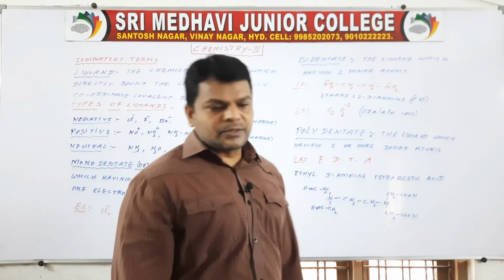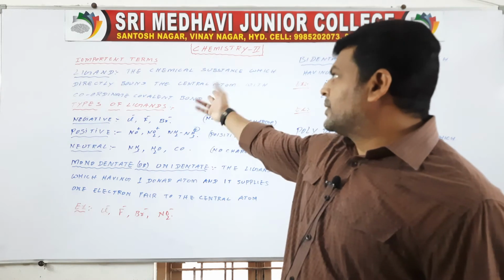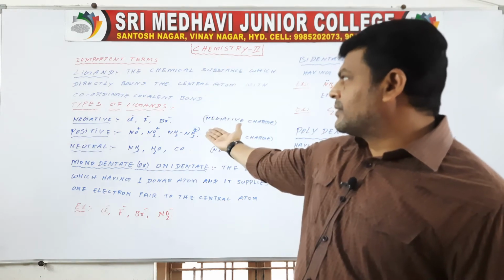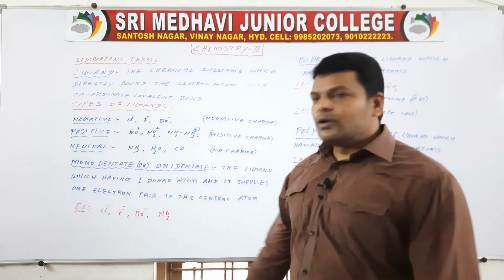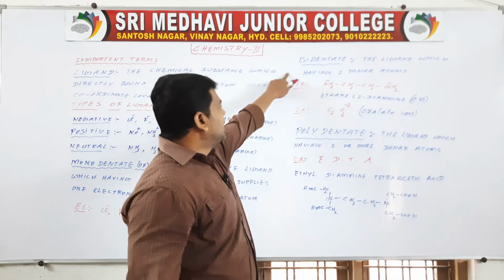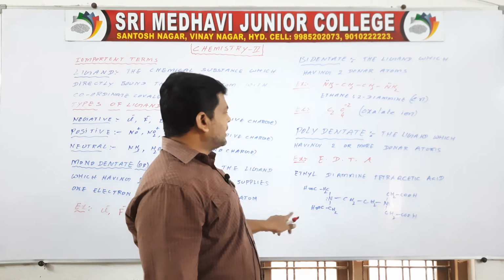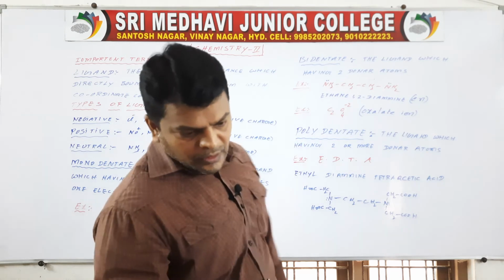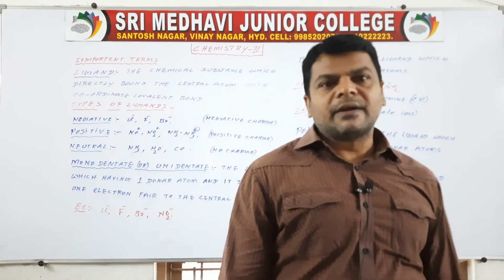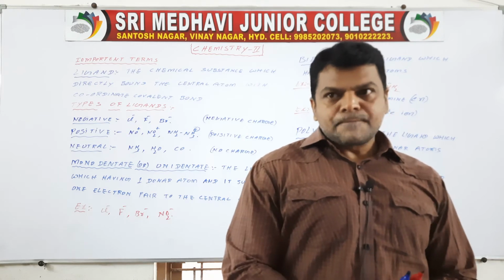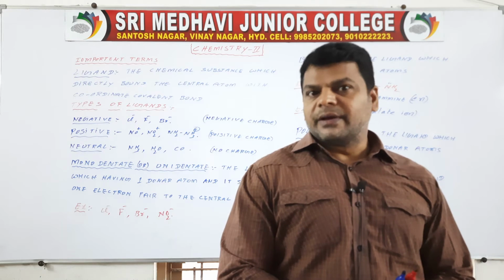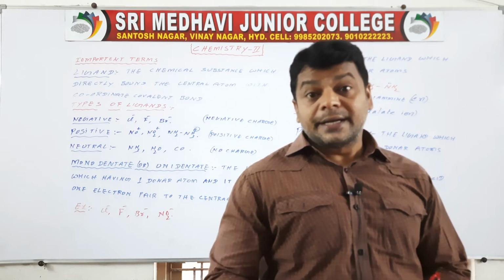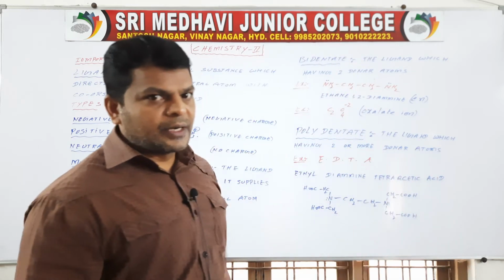So these are briefly the important terms: ligand and types of ligands: negative ligand, positive ligand, neutral ligand, monodentate ligand, bidentate ligand, polydentate ligand, like this. Now one more type of ligand we are going to discuss, that is the ambidentate ligand. Very important, we are going to discuss the ambidentate ligand. Got it?